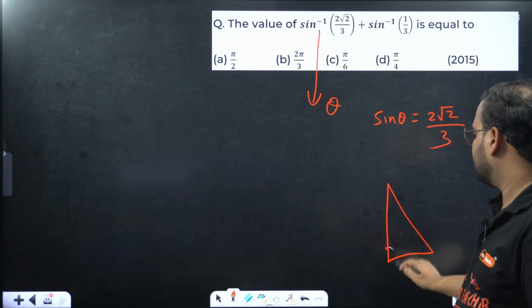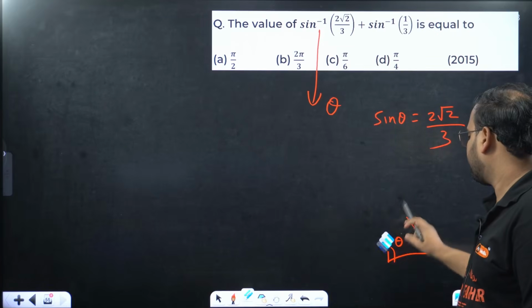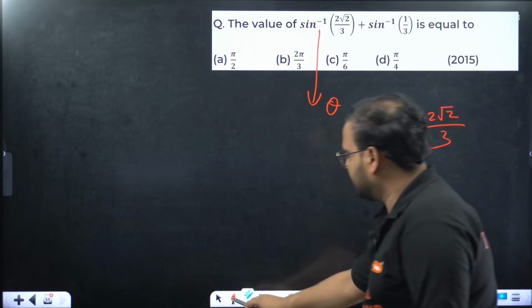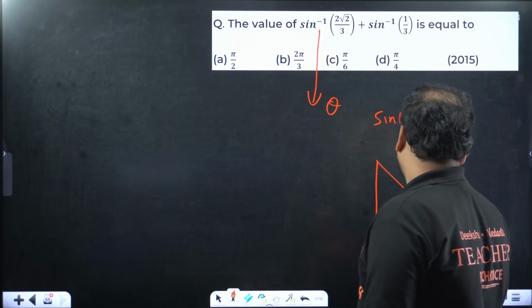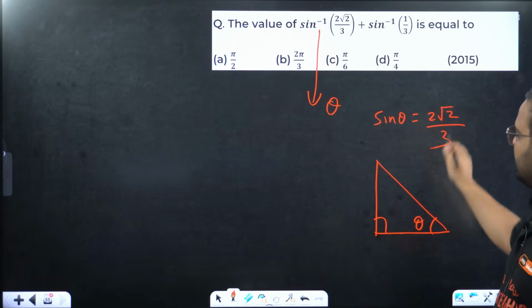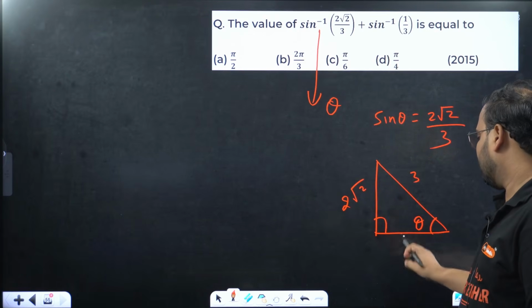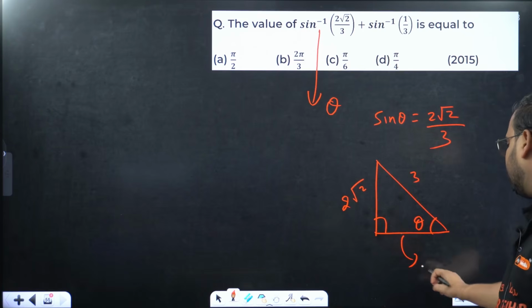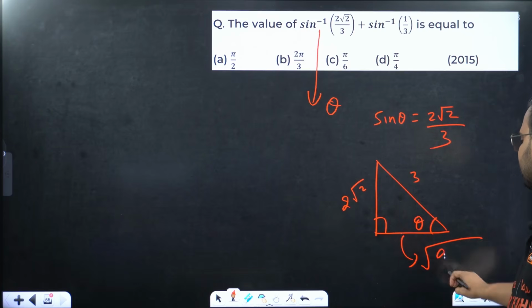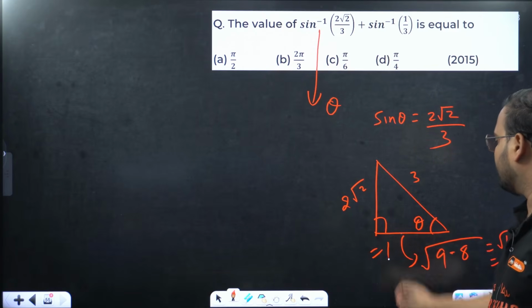Right angle triangle, this is 90 degree, this is theta. So it means this is 2 root 2 and this is 3. This will become what? Square of 3 is 9. Square of 2 root 2 is how much? 4 into 2, that's 8. This value is root of 1, which equals 1.